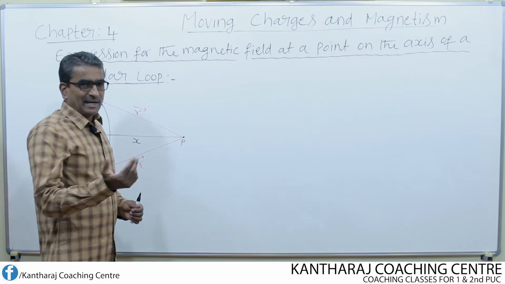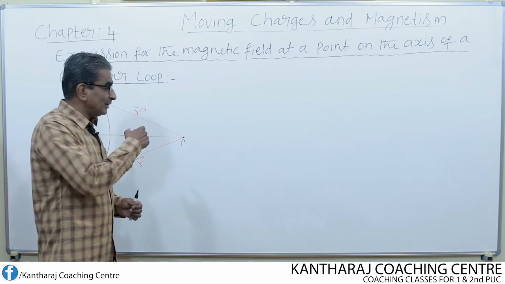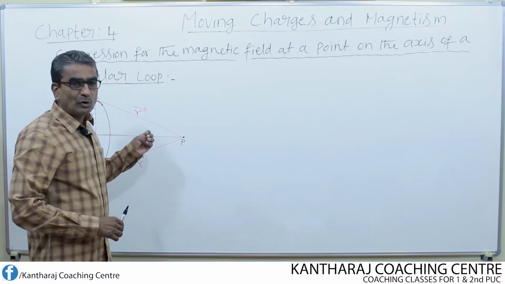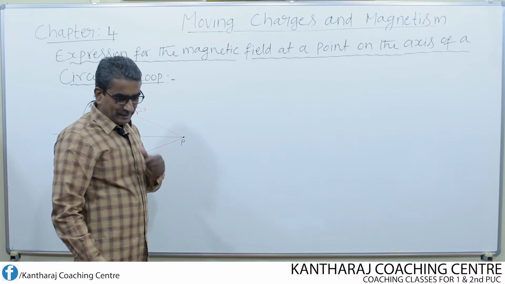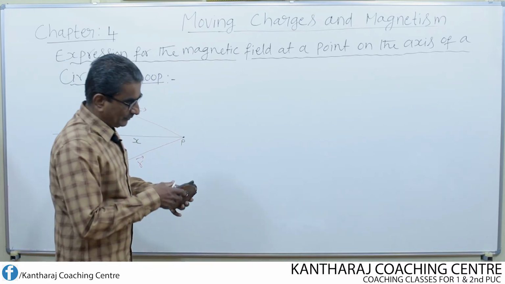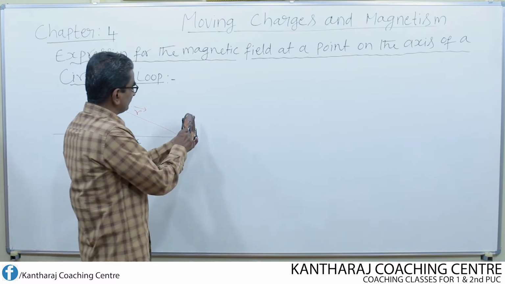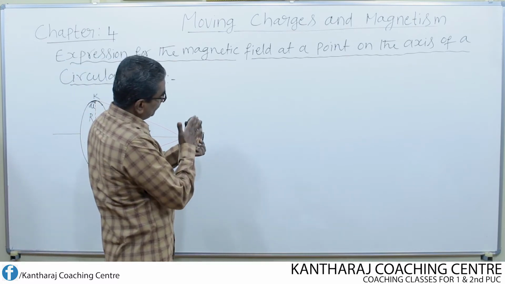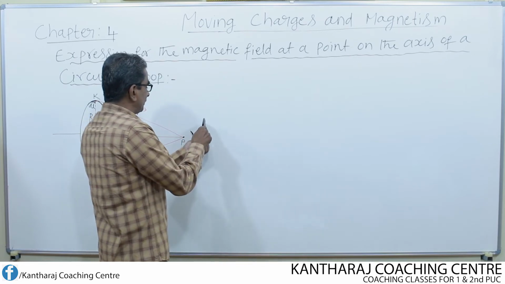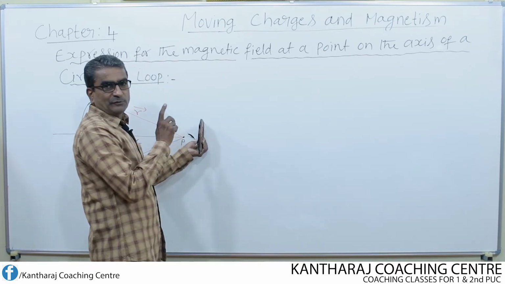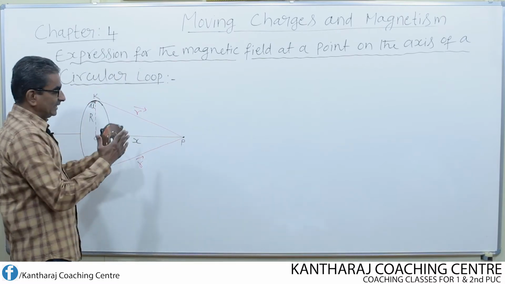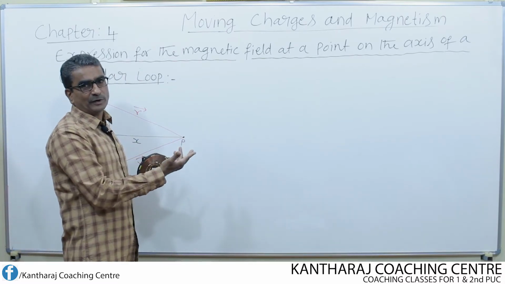See, I am saying circular loop, but here I have drawn this in the form of an oval shape. What does it mean? Suppose the coil is kept like this, where the whole plane of the coil is perpendicular to the plane of the board. Then the figure with respect to this position of the coil should be like this, either the coil or the loop of wire.